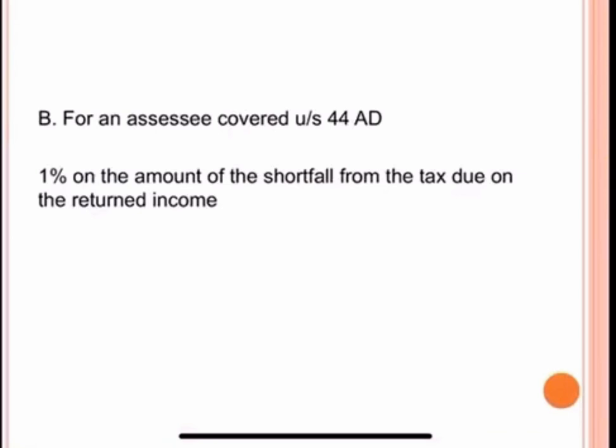Then for assessees covered under section 44AD, if an eligible assessee in respect of eligible business referred to in section 44AD, who is liable to pay advance tax under this section, fails to pay such tax, or the advance tax paid by the assessee on its current income on or before the 15th day of March is less than the tax due on the returned income, then the assessee shall be liable to pay simple interest at the rate of 1% on the amount of the shortfall from the tax due on the returned